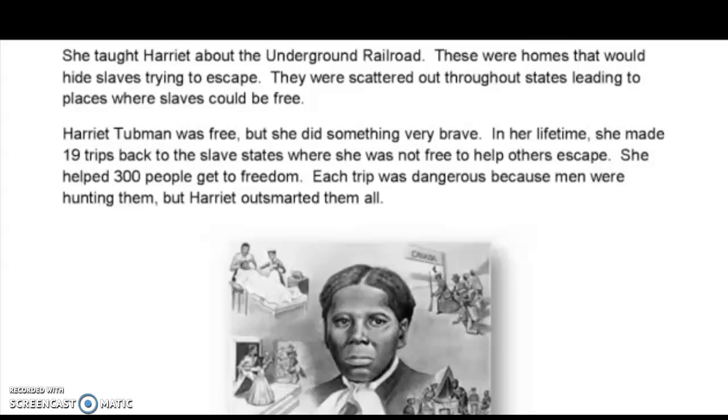Harriet Tubman was free, but she did something very brave. In her lifetime, she made 19 trips back to the slave states where she was not free to help others escape. She helped 300 people get to freedom. Each trip was dangerous because men were hunting them, but Harriet outsmarted them all.